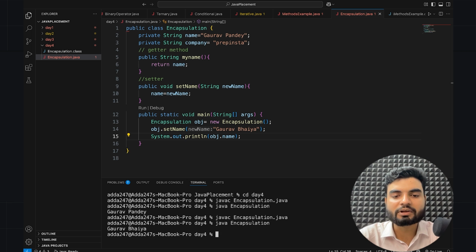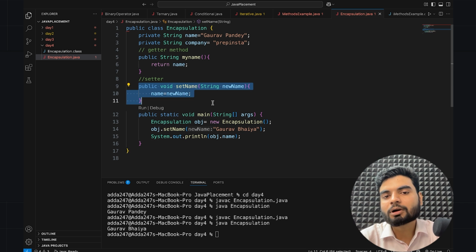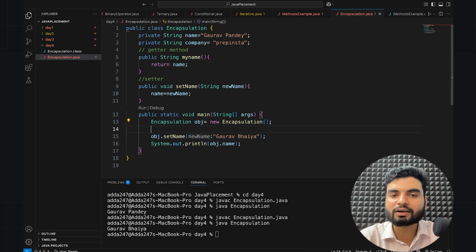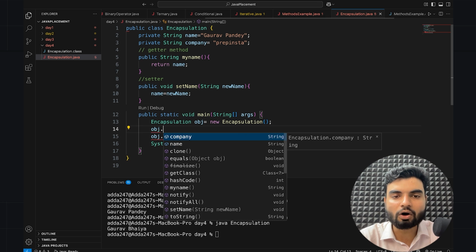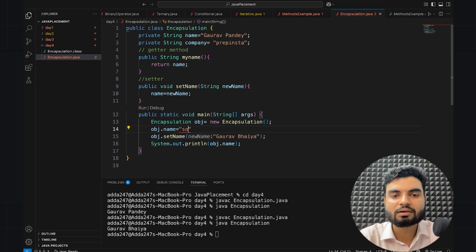Think about it. What name will you get? You're having Gaurav Bhaiya. Why? Because the newName which you put has now been updated with the help of setName. But now a few people will say, sir, I could also do it this way. Obj dot name, I could have written something else here.